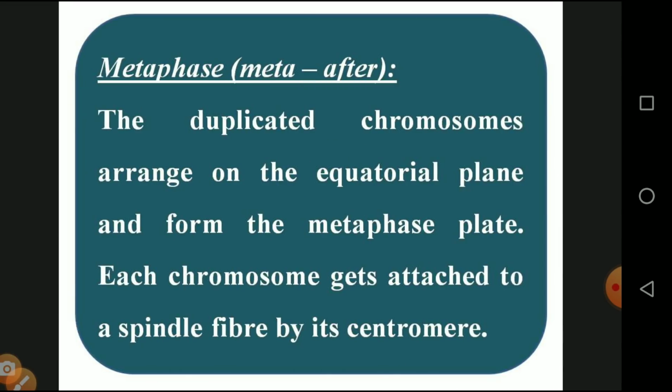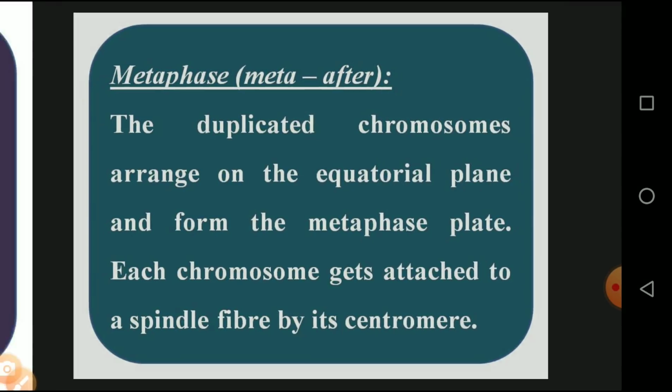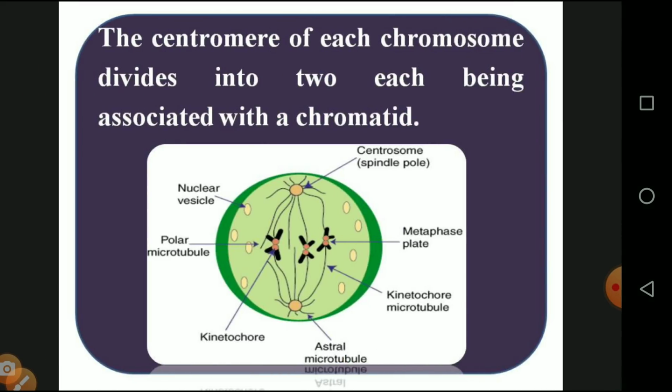And next we will see metaphase. After prophase, it is called metaphase. The number of chromosomes is duplicated. One chromosome is divided, so the 2 chromosomes become 4 chromosomes. They are arranged in an equal plane, the metaphase plate. Each chromosome gets attached to a spindle fiber by its centromere. Then the centromere of each chromosome divides into 2, each beginning to associate with chromatids.